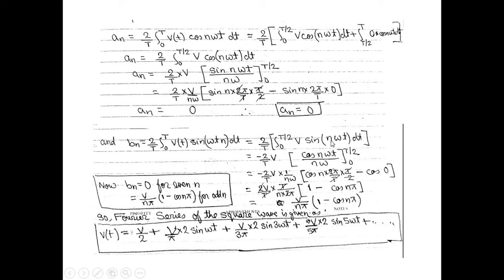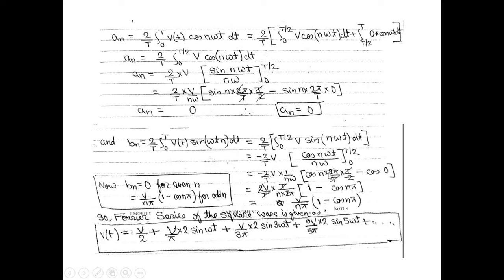Whenever we integrate this function, the integration of sine n omega t will give minus, and since v is the constant term, minus 2v by T, and here we get cos n omega t divided by n omega. Now if I put omega equal to 2 pi by T, the T cancels, the 2 cancels, and we get cos n pi for the upper limit, when we put T by 2, and for the lower limit we get cos 0.